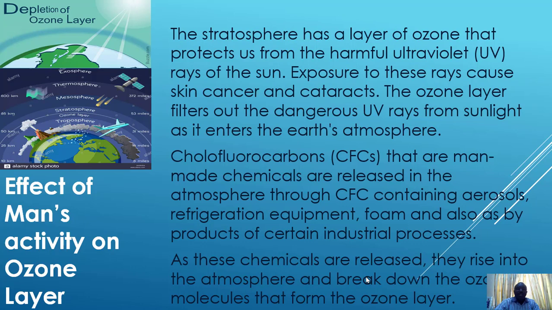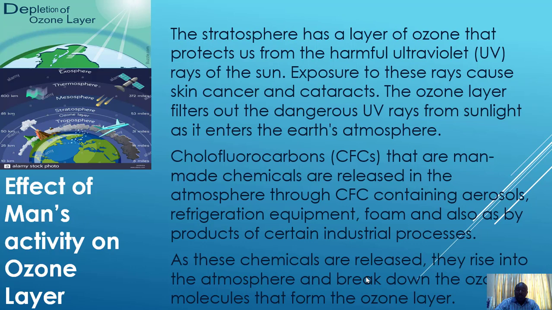But how does the ozone layer get depleted? For example, we have been told that there's a hole in the ozone layer because of some chemicals being released into the atmosphere by man, causing the depletion of the ozone layer. We have some chemicals which we call fluorocarbons that are man-made, that are released through some materials that we use as human beings.